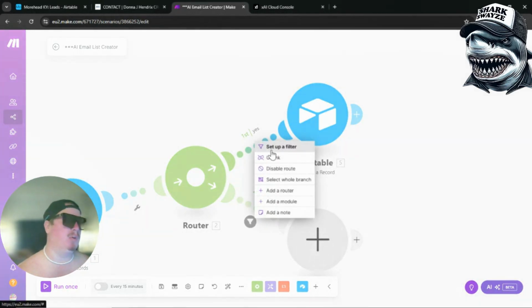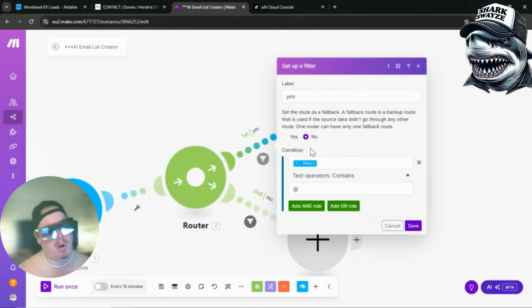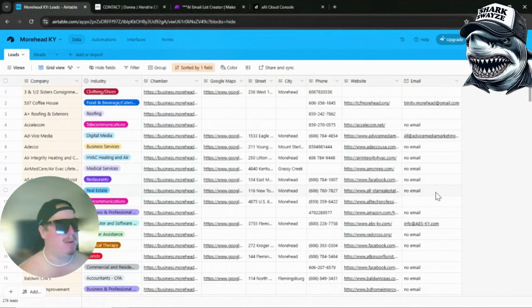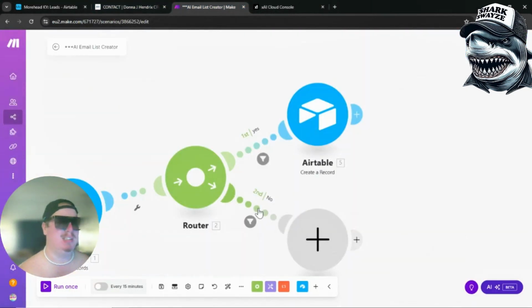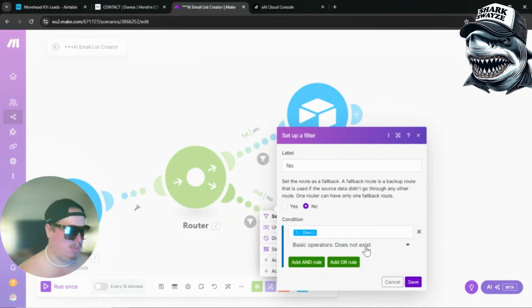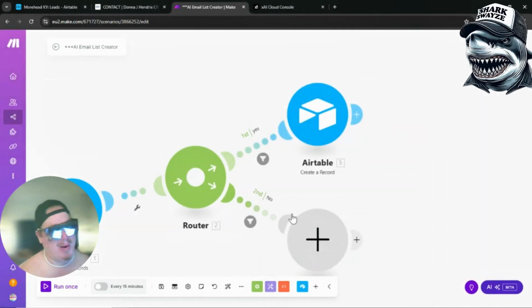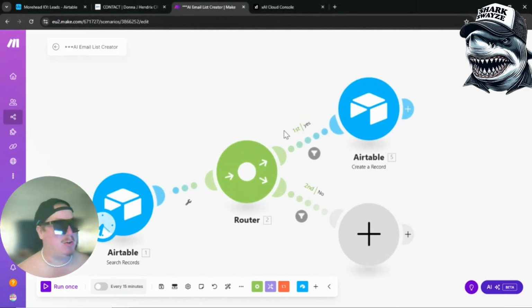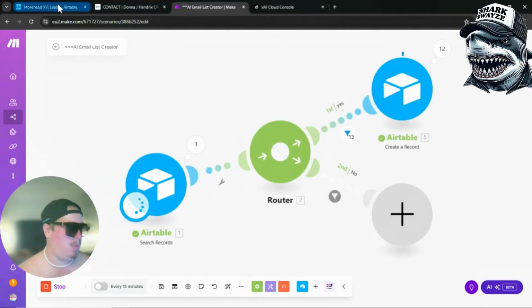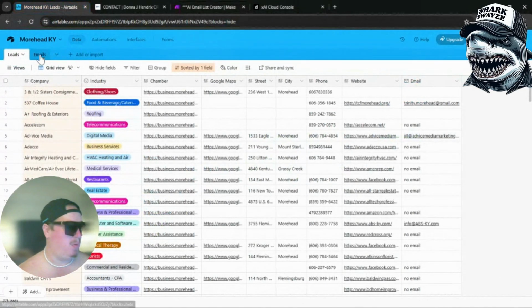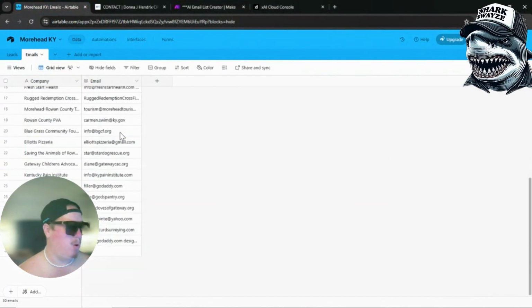And on the filter, get a filter off the router. And on the filter, I just call it yes, condition, if the email contains an @ sign, right? Because the way we have it set up is we either have no email, blank, or an email with an @ sign, okay? And then the other one is no, and so same thing, email does not exist, okay? We don't have that going anywhere right now, so you don't have to worry about that. We can automate that later, make it into other cool things, but right now we don't care. We just want to put together an email list. Let's run this. All right, while that's running, let's flip over to our emails table, and then boom.